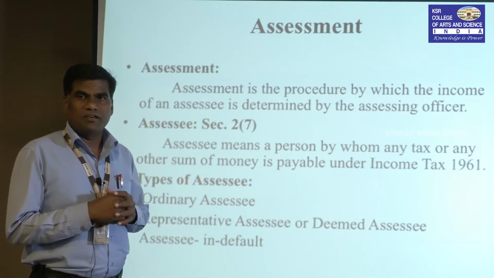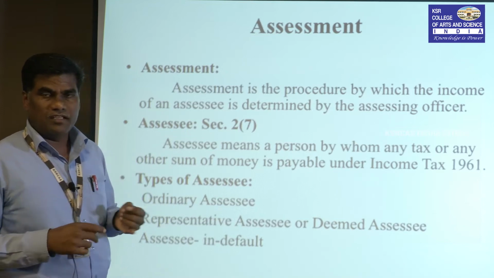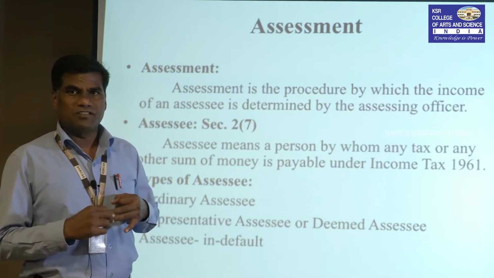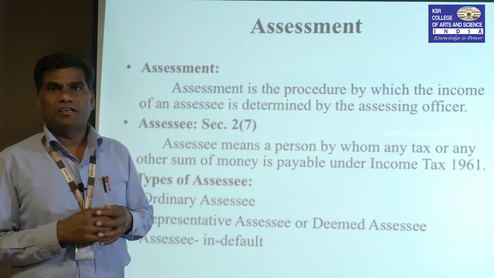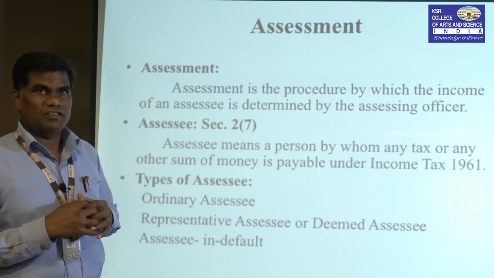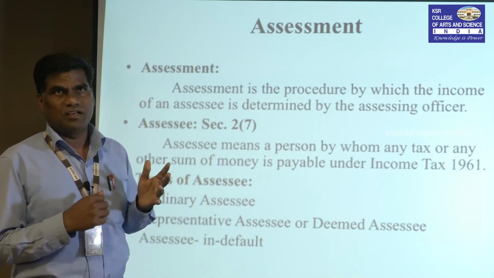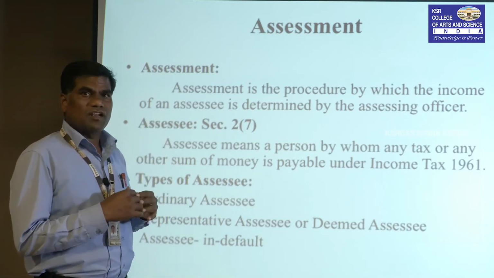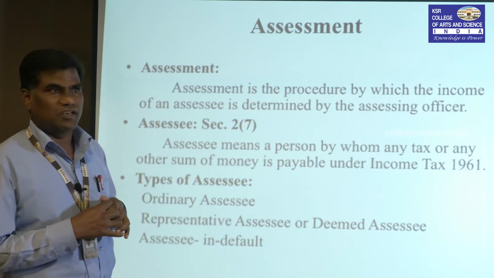The heads of income are five. Number one is income from salary. Second one, income from house property. Third one, profits and gains of business or profession. Fourth one, capital gain. And fifth one is income from other sources. See, income from other sources is simply called residual income because these incomes do not come under the previous four heads of income. So these incomes are determined by the assessing officer in a proper manner, that is assessment.